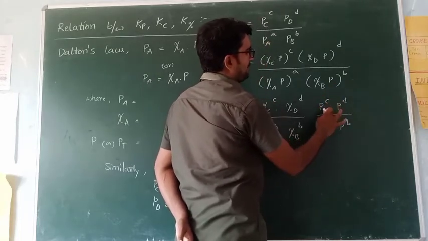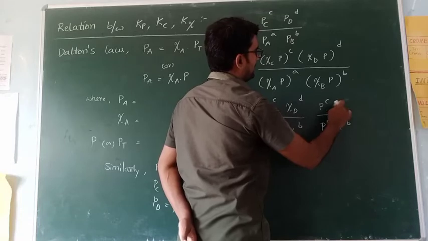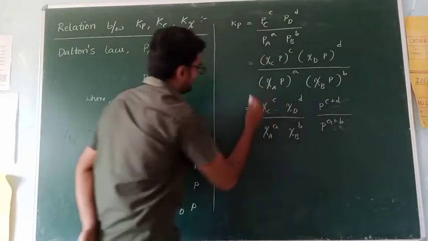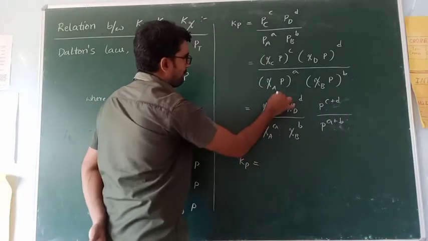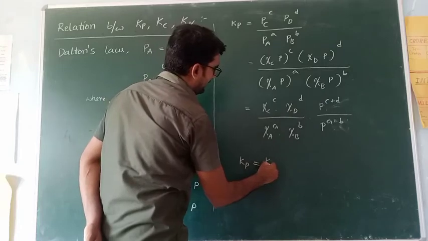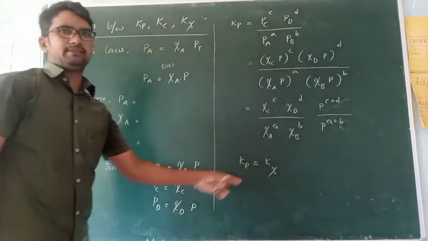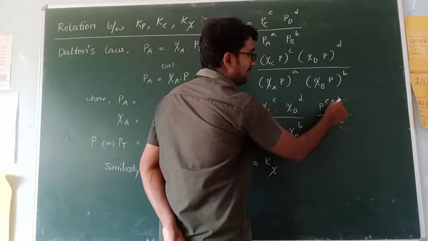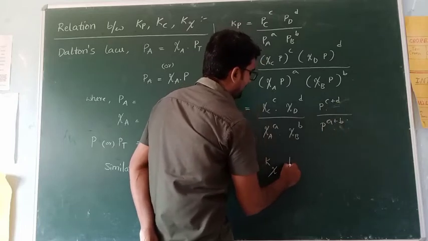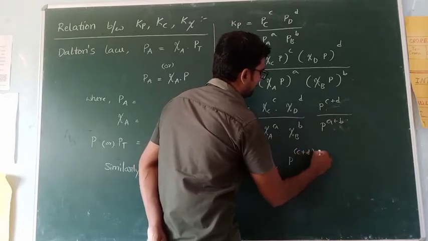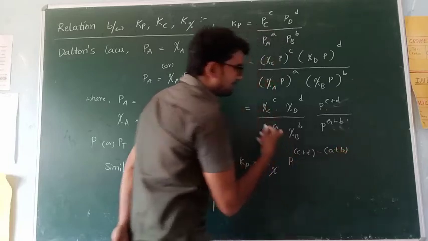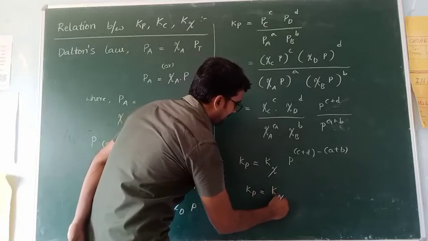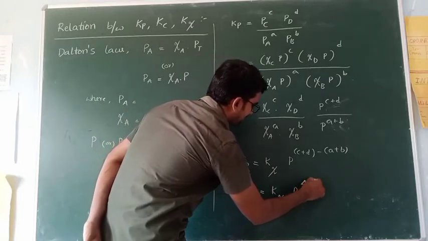But this is A power M into A power M model. So C plus D, this is A plus D. But very simple. Kp is equal to, what is this one? This is the K psi. I will explain. What about this one? P power C plus D by P power A plus B means P power C plus D minus A plus B, similar to delta n. So Kp is equal to K psi into P power delta n.